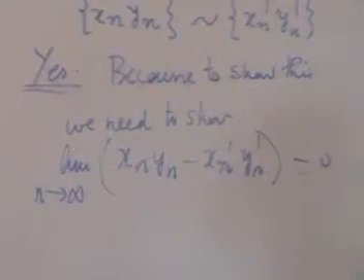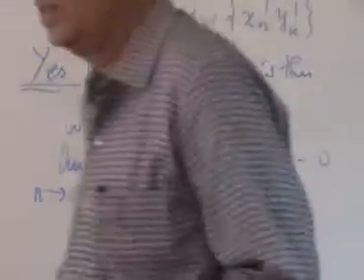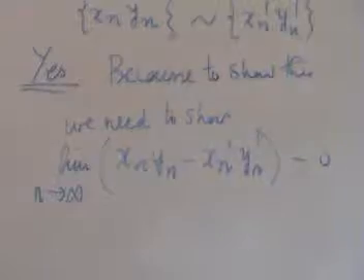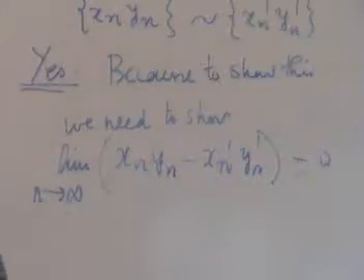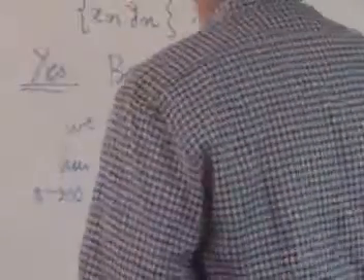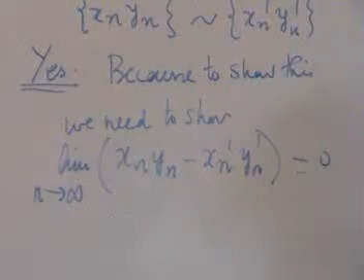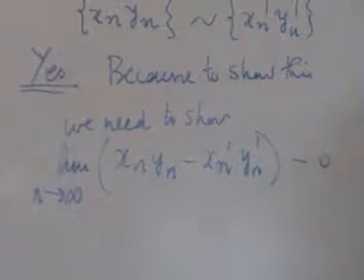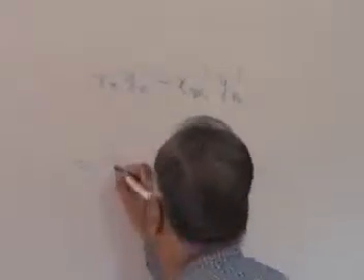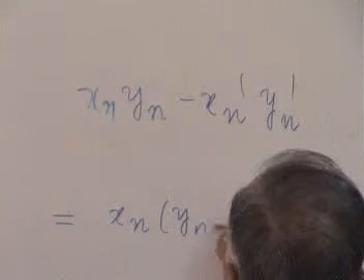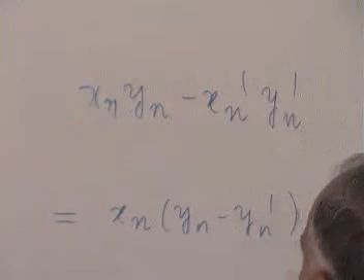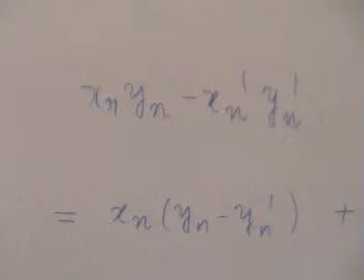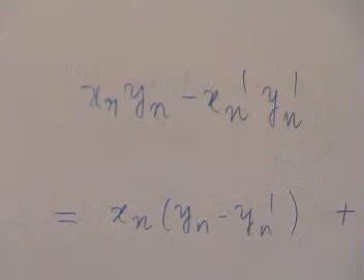So xn yn minus xn prime yn prime. We have to estimate this. This is equal to xn into (yn minus yn prime) plus yn prime into (xn minus xn prime).